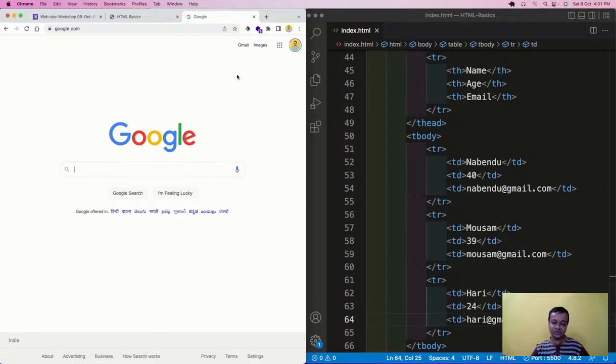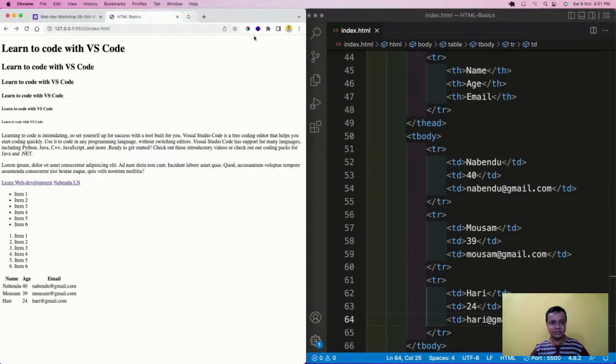And then we know Google is the biggest site on the planet. They never changed this thing. There is hardly any CSS, but some CSS is there, and this can be made with HTML also. No CSS is required. So that is there. Now this is how the table tag works.